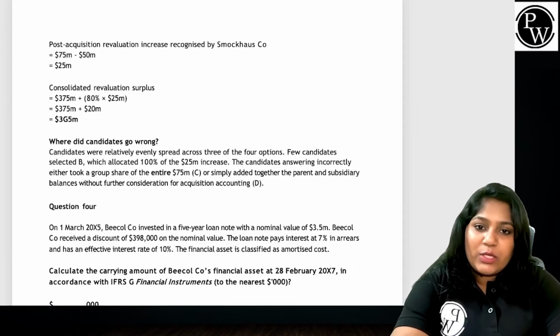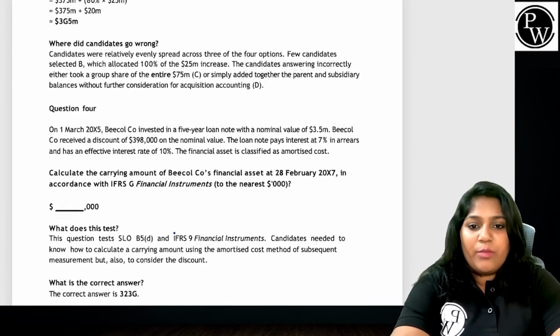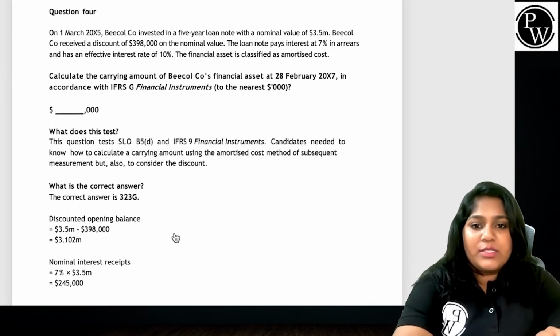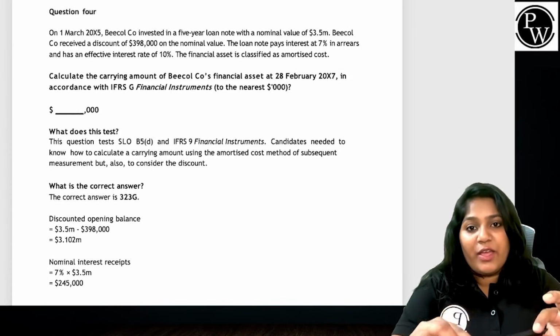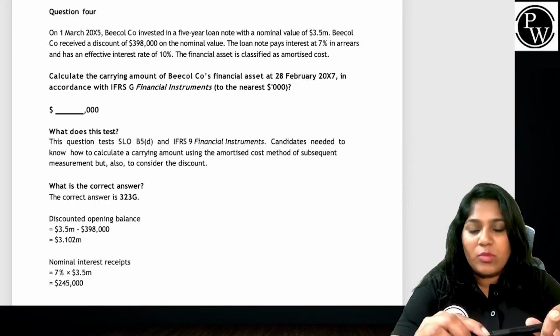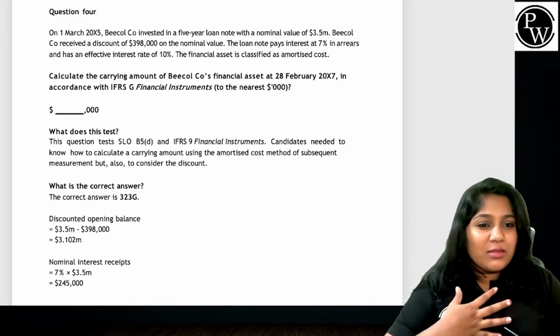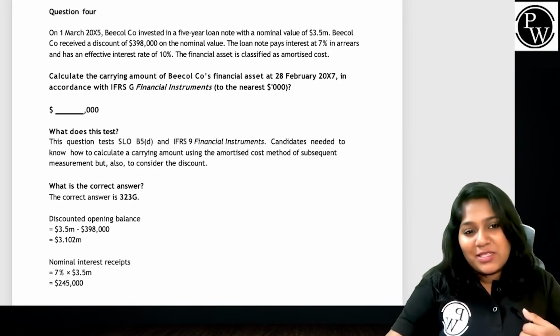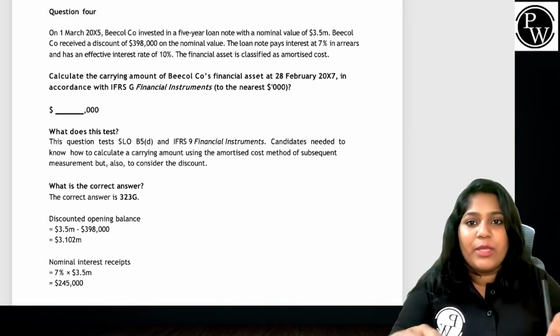Let's move to question number 4. It talks about how on 1st March, B Coal Company invested in a 5-year loan note with a nominal value of 3.5 million. Guys, if I'm investing in something, that means it's a financial asset to me. Keep this straight: a financial asset to me.